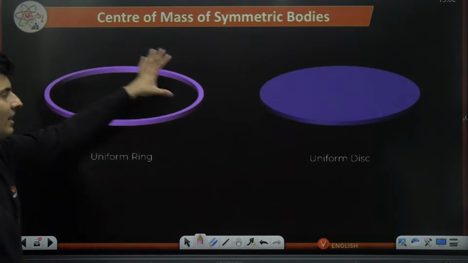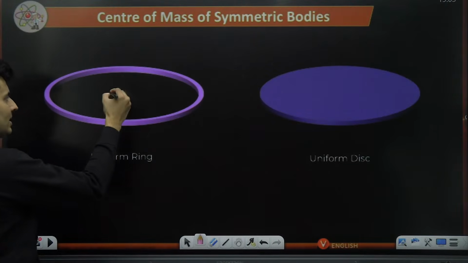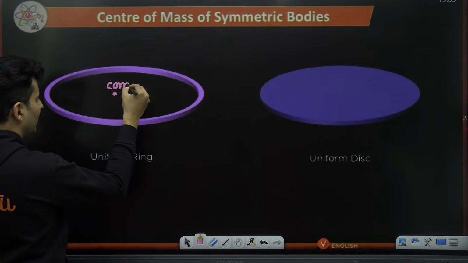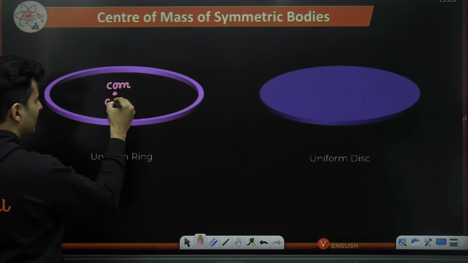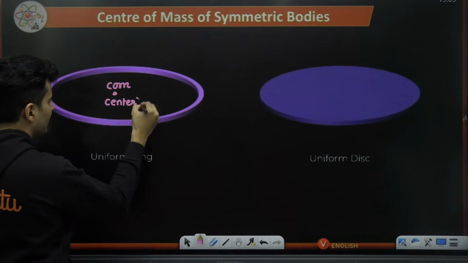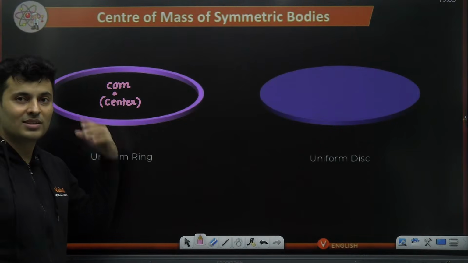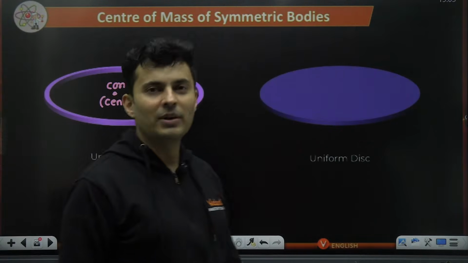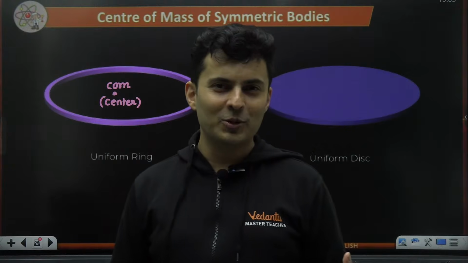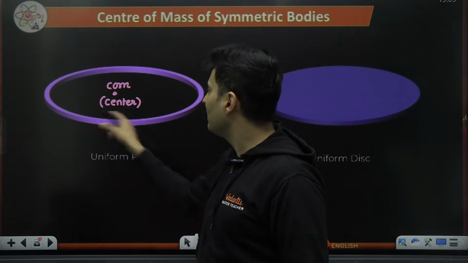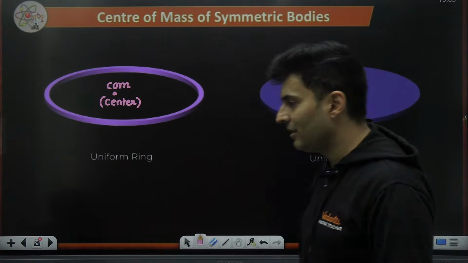If you take a ring, then the center of mass will be at the geometrical center. That is where the center of mass will be, at the center of that particular ring. Look at this, center of mass is outside the body. A lot of times people tell me, sir, center of mass can't lie outside the body. Wrong, it can lie outside the body. You can see the solid chunk is here, but center of mass is outside the body.